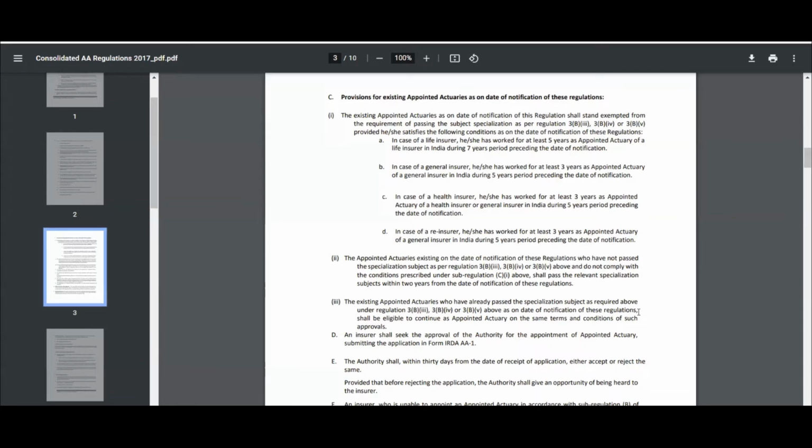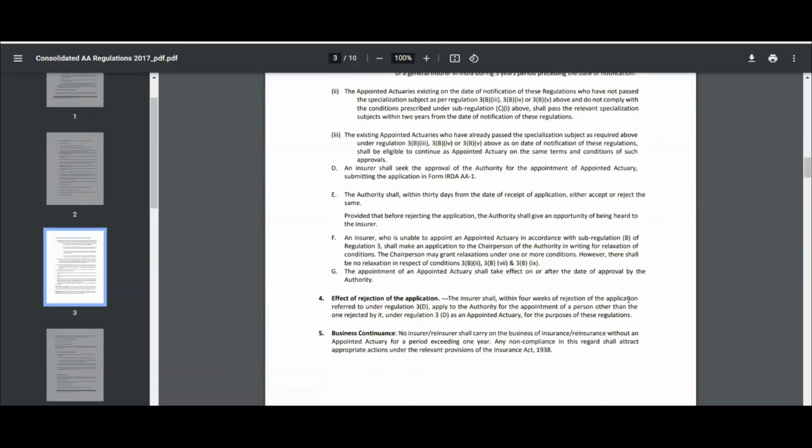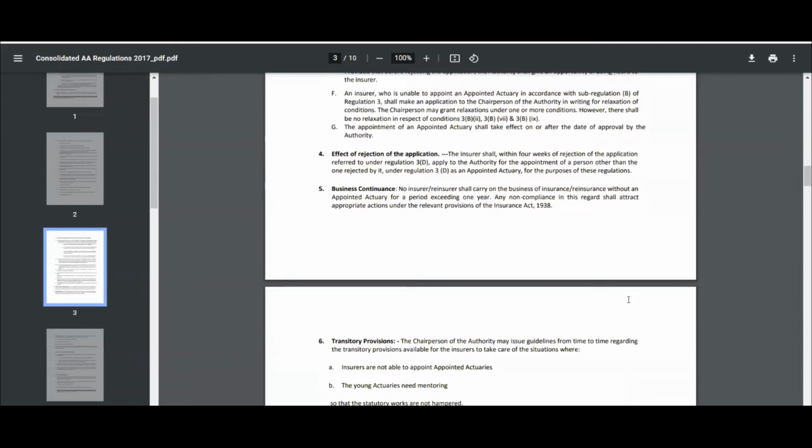Anyways, moving on to the regulation, business continuity. No insurer or reinsurer can function or provide insurance service beyond a period of 1 year without the appointed actuary being nominated or without the appointed actuary position being filled. However, the chairperson of the authority might issue some transitory provisions for the insurers who have not been able to appoint an appointed actuary, or where young actuaries need mentoring for statutory valuation activities.